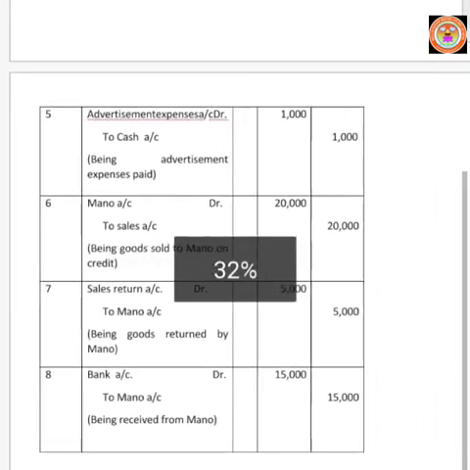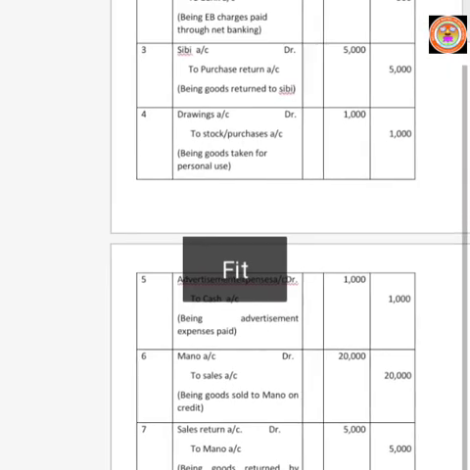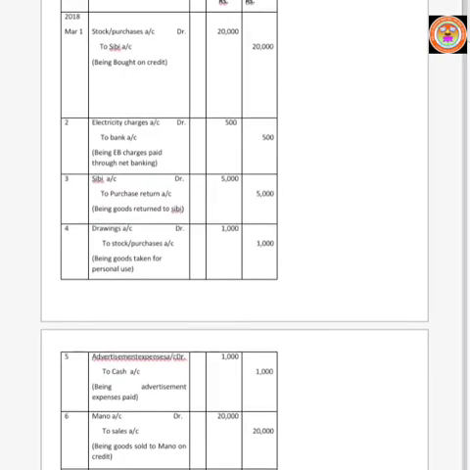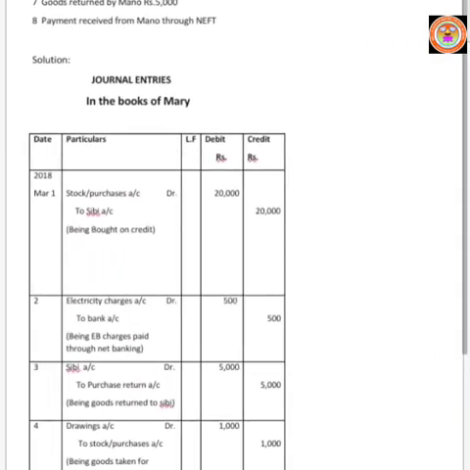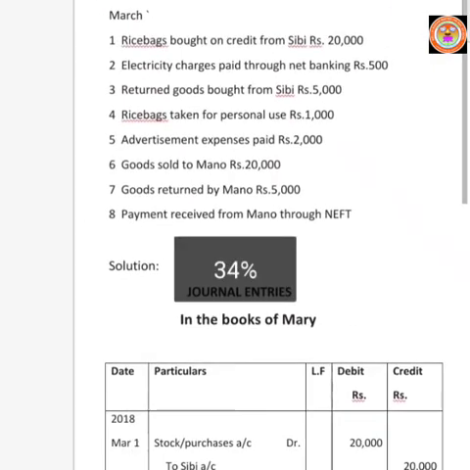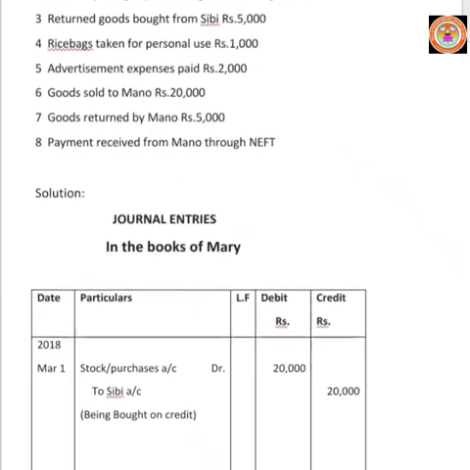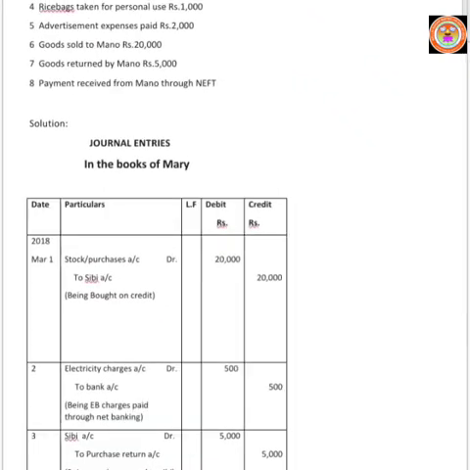These are the journal entries for sum number 12. Do you understand the journal entries? This is your last sum of journal entries.